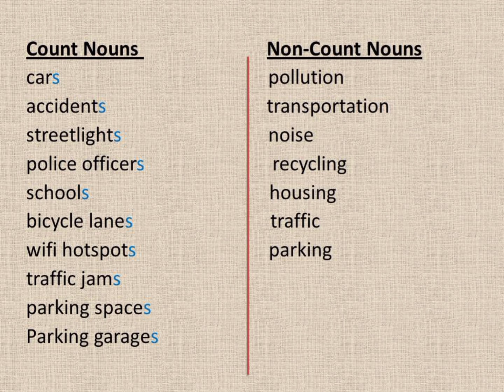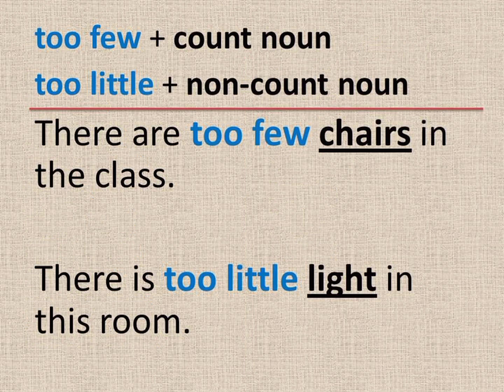Non-count nouns: pollution, transportation, noise, recycling, housing, traffic, parking. Traffic jams is a count noun, but traffic is a non-count noun. Parking is a non-count noun, but parking spaces is a count noun.